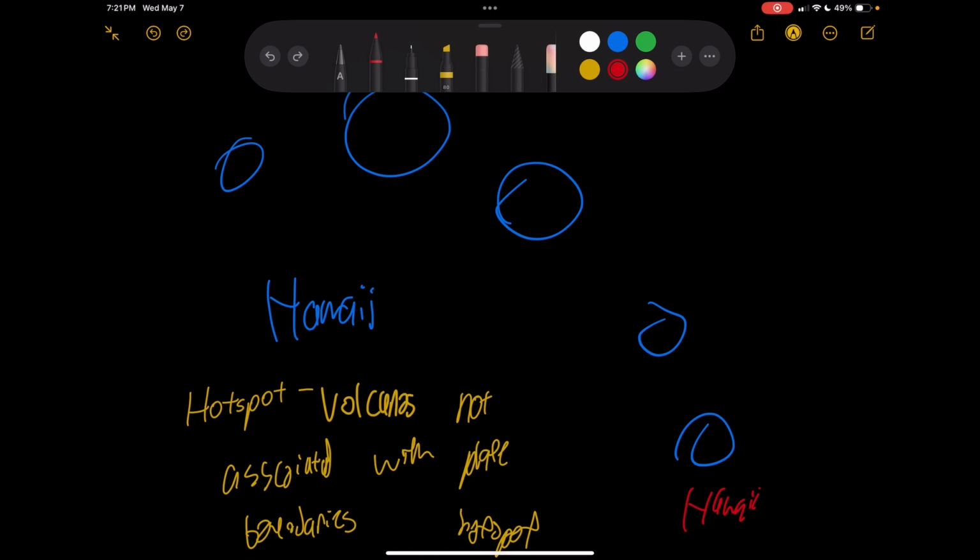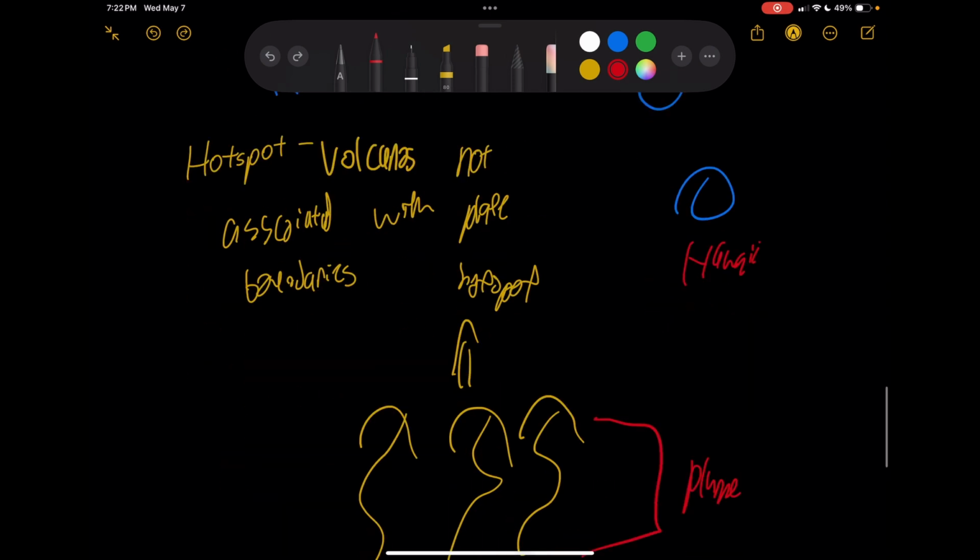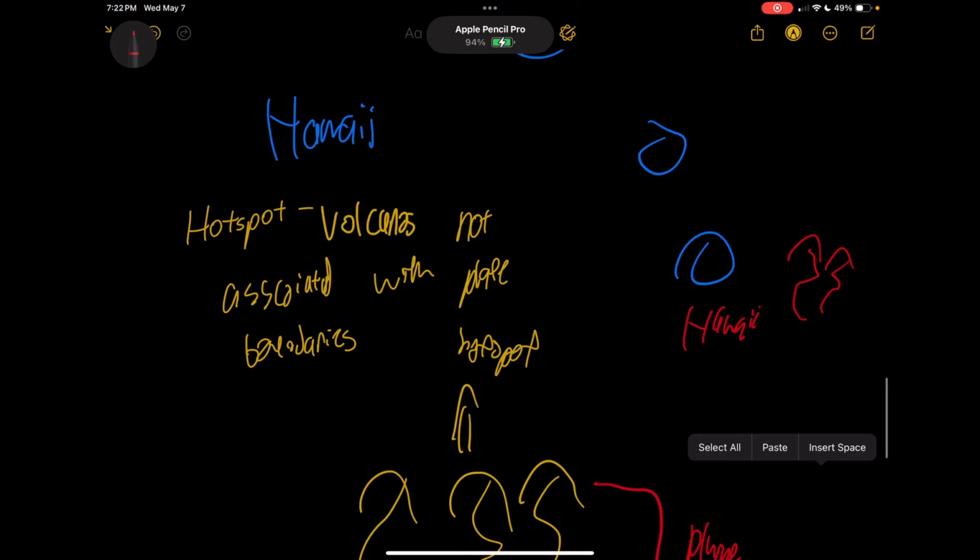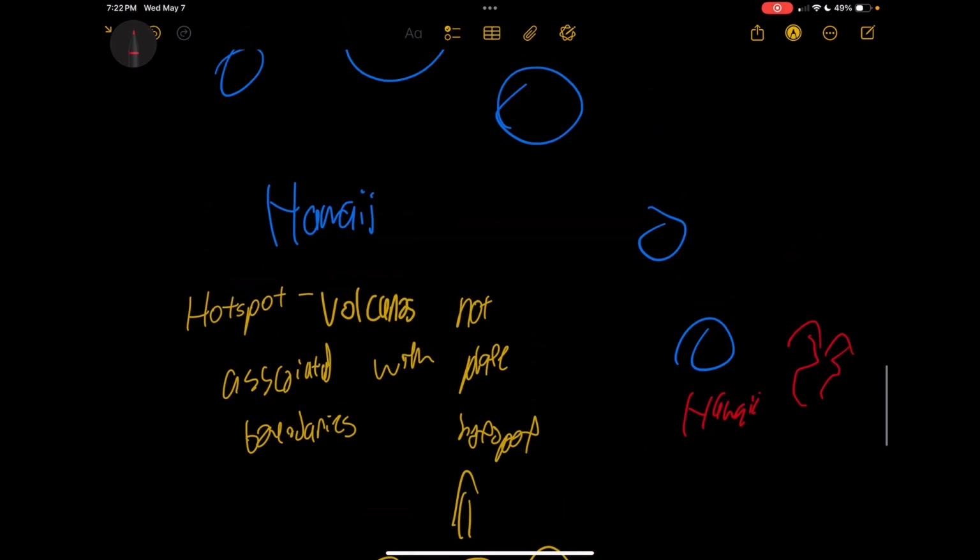So these plate movements are creating these new islands. And if you remember, plate movements can create new islands. Then as these plates move away from the plume, the plume being the rise of convection currents, which would probably be in the area where Hawaii is really created, the islands are moving away from the plume and creating this southeast area. Then when these plates move away from the plume, the volcano becomes inactive too.